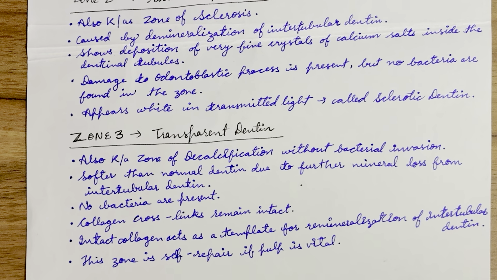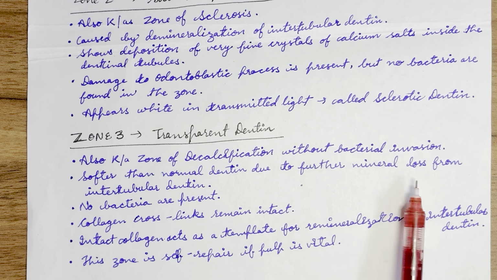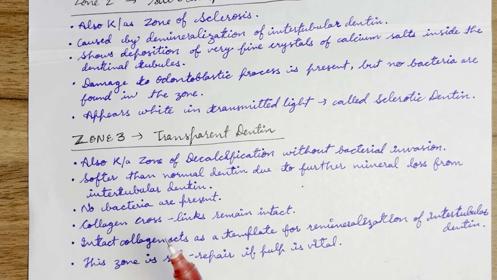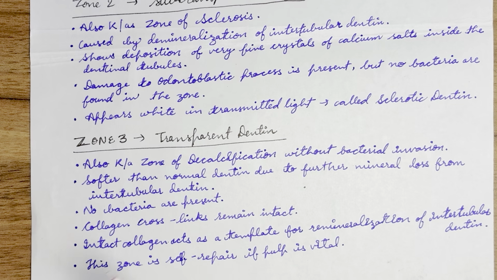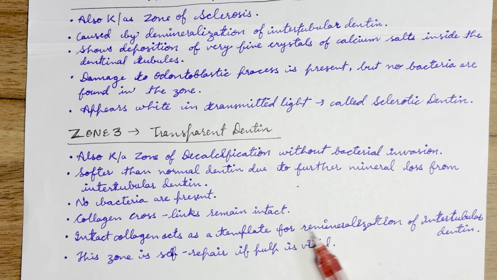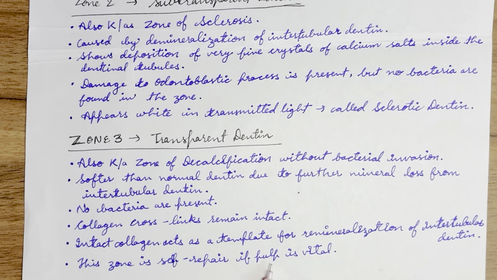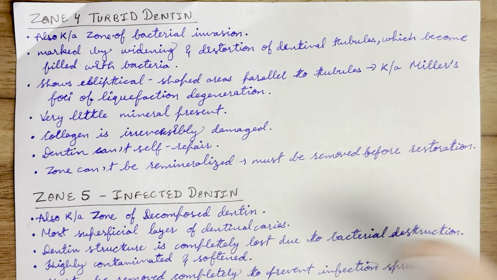Now we will start with transparent zone, which is third zone. It is also known as zone of decalcification without bacterial invasion, and it is softer than normal dentine due to further mineral loss from intertubular dentine. No bacteria are present in this zone and collagen crosslinks remain intact. Intact collagen acts as template for remineralization of intertubular dentine. This zone is self-repairing. Now we will start with turbid zone, which is fourth zone.